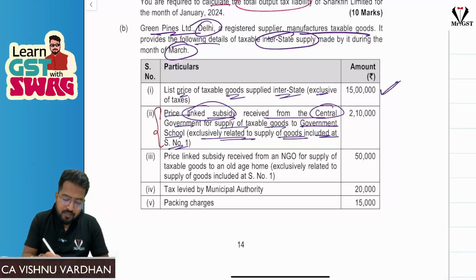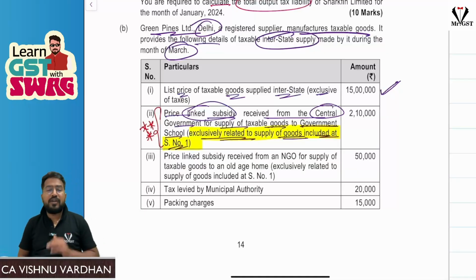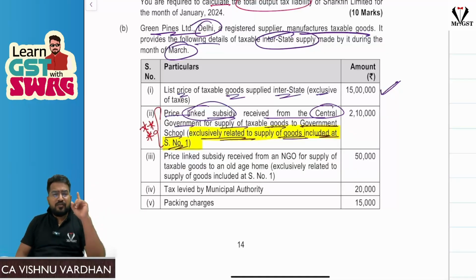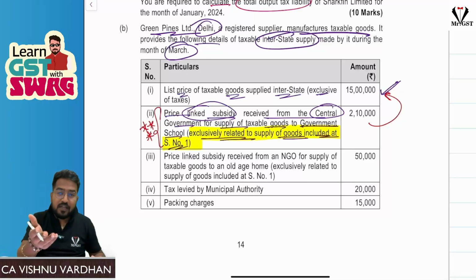This is one very, very important adjustment which you should focus on, not because the adjustment is difficult, but because of this line: exclusively related to supply of goods included at serial number 1. While doing this question, one basic mistake the majority of students will make is, sir, you will feel like this 2,10,000 is already included in 15 lakhs, sir, because it is included. Actually we should not include it, so we will exclude it, sir, we will minus it, sir. That you should not do.